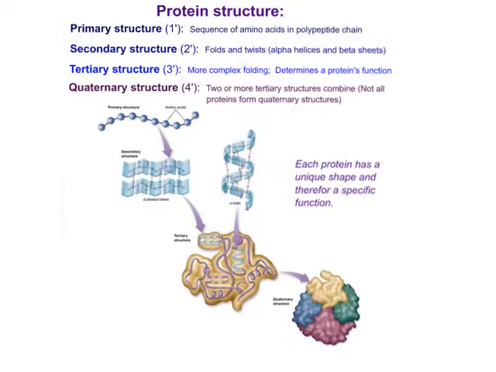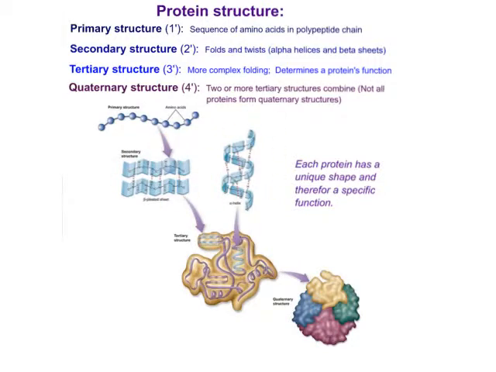It folds and it twists. Two of the major formations that happen here are alpha helices and beta sheets. This right here is an alpha helix. This is a beta sheet. You can just simply see it looks like a wavy sheet, and this is a coil. It coils around. It's a helical coil. So these are secondary structures. Once we get this amino acid chain, it will fold into these structures.